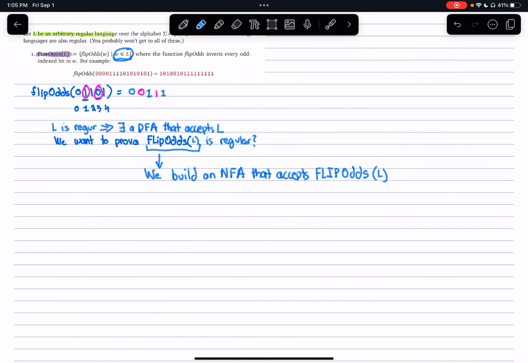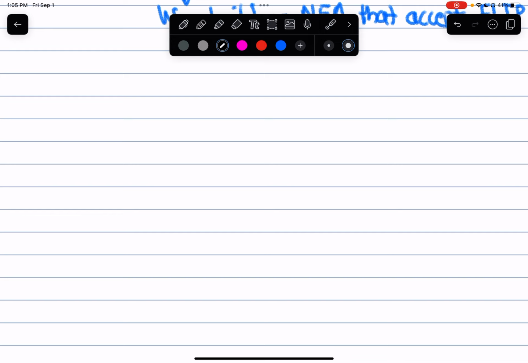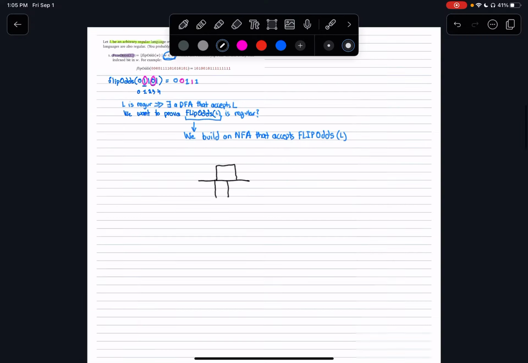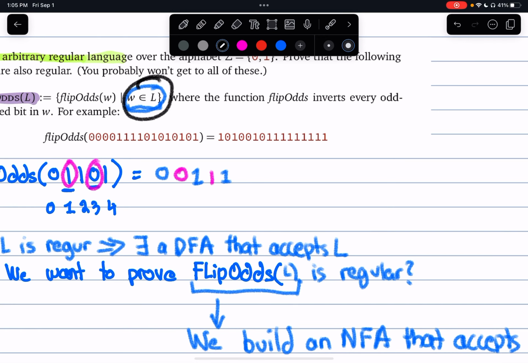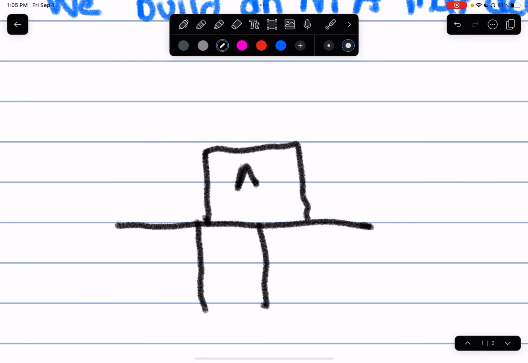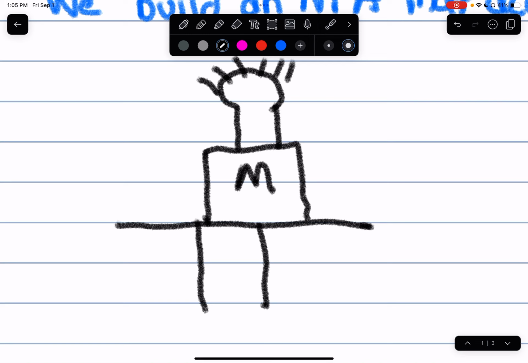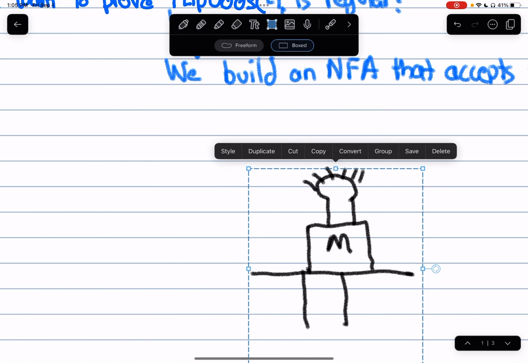So let's think about this intuitively. We have a desk right here. There is a black box on the desk, which is a DFA for the regular language L that is on this side of the equation. So we'll call this machine M. There is a light bulb on this black box that, if I feed characters into this machine M and the string is accepted by the regular language, goes boop and lights up. So this is my DFA for M. I have access to this as a black box.